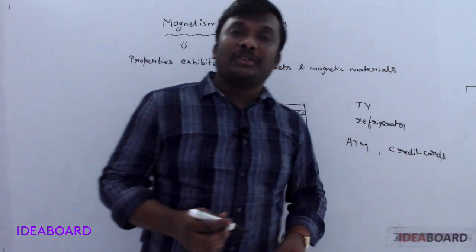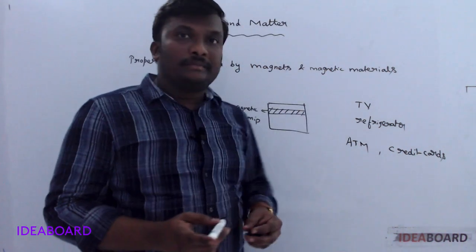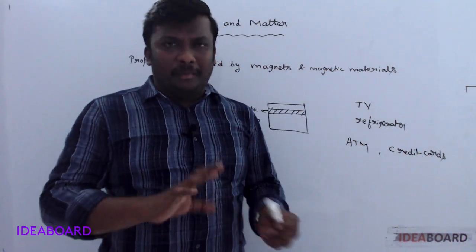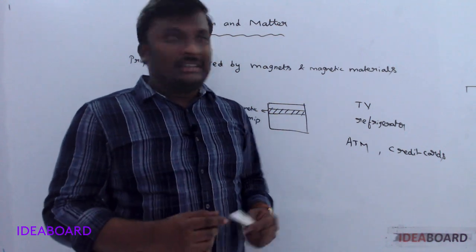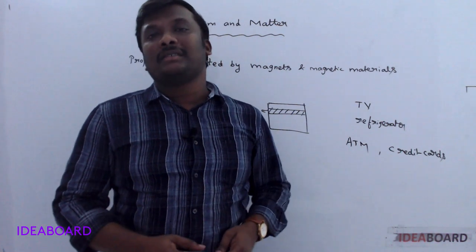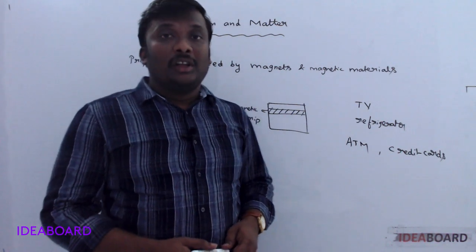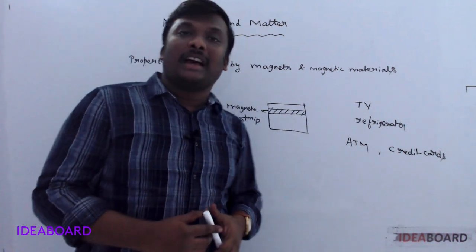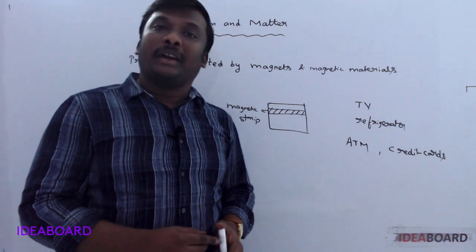Here the total information of your account is available. If you remove this magnetic stripe, the entire information is lost. So we are using these magnetism concepts in various fields nowadays.